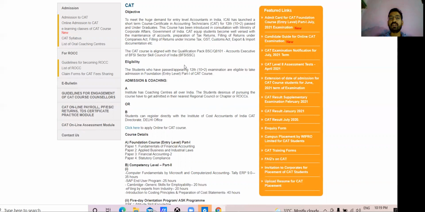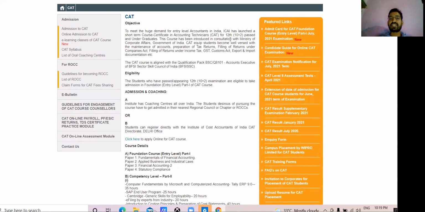So in how many fields can you work? After completing this course, you can work as an accountant, maintain accounts, prepare tax returns, file returns under the Companies Act, file returns under the Income Tax Act, GST, Customs Act, and do export and import documentation, etc. In this course, you will also learn these kinds of things. You can become a full-fledged accountant after completing the CAT course. So this is all about the CAT course.